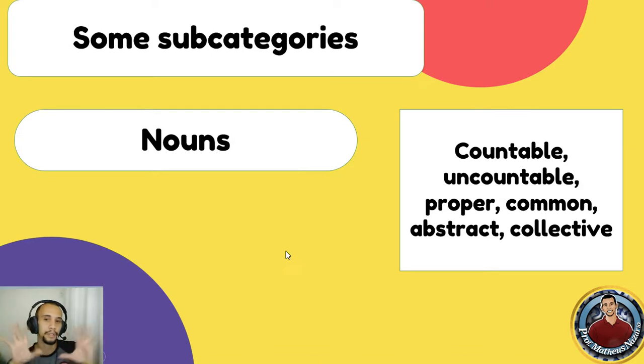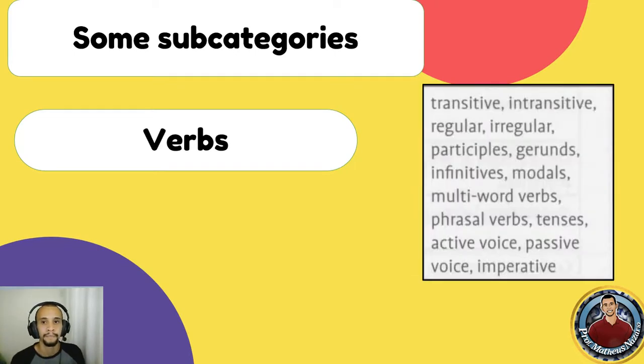So just for us to take a look at some subcategories. For nouns, we have countable nouns, uncountable nouns, proper, common, abstract, and collective. Okay, so just remember that abstract nouns, we talk about things that are intangible. So if we talk about love, we can't see love, but we feel it, so it's something more abstract. Okay, it's not concrete. I didn't put concrete nouns here, sorry.